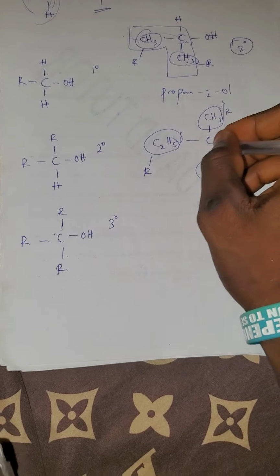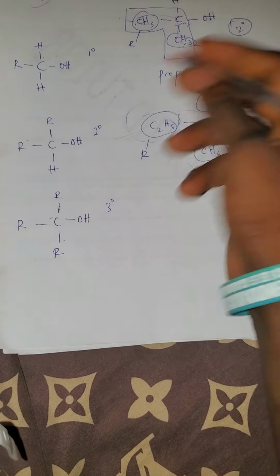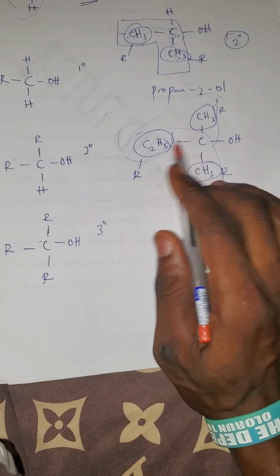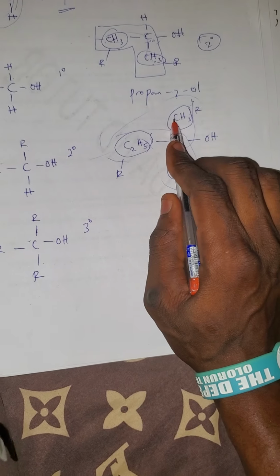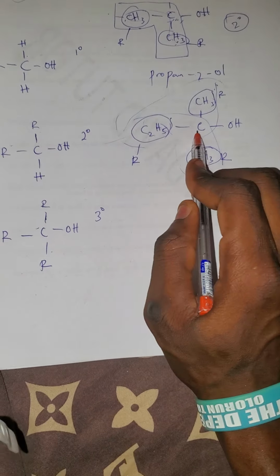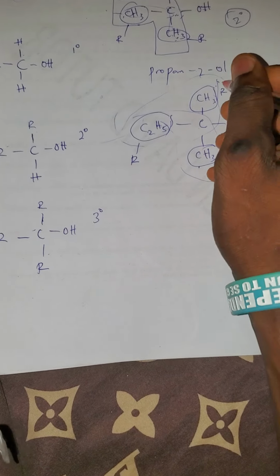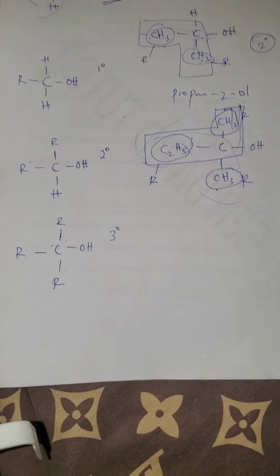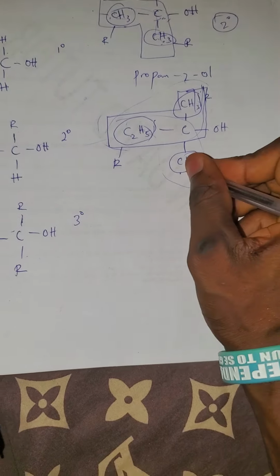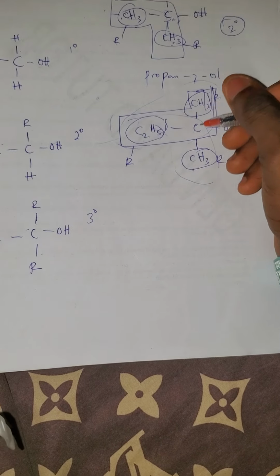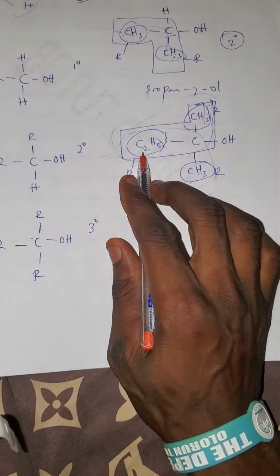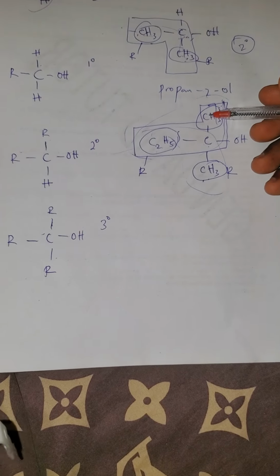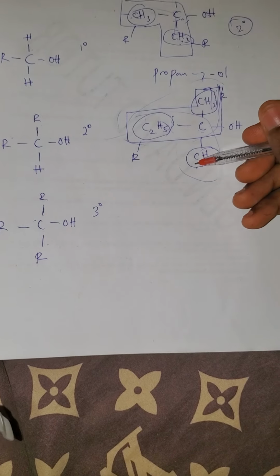And how will you name this? The longest chain will either be from here or to this place. This is the longest chain. Consider this is 2. So 2 carbons plus this, that's 3, plus another one here, that's 4. So I want to take it like this. So this is the longest chain. If I take this as the longest chain, then this will be the substituent. If you start counting from here, it will be 2, 3, so it will have a larger value. But if you start counting from here, it will be 1, 2. So that means this should be at number 2.